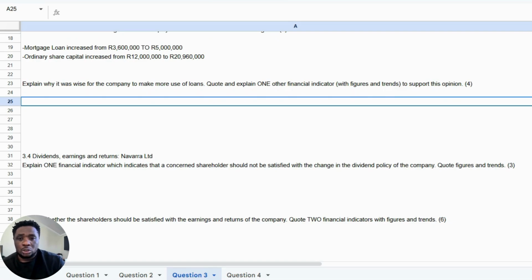Okay, so now when we approach this question of whether it's wise or not to use loans, what we need to look for is the return on total capital employed, and then what you also need is the interest rate on the loan. So if the interest rate on the loan is lower than the return on capital employed, then that means that we're utilizing the loans that we have effectively, because basically we get money from the bank, we pay 14%, and then maybe we make 20%, right?